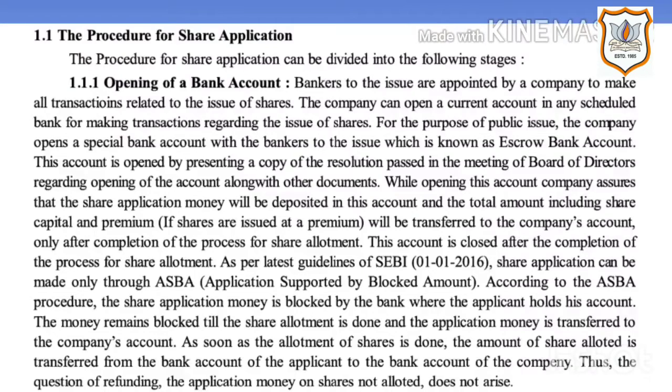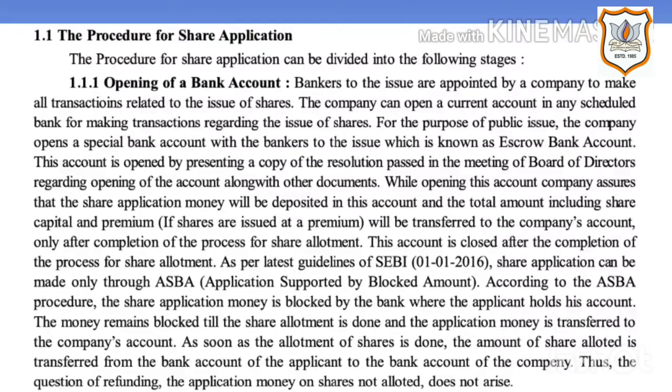Number 1, opening of a bank account. Bankers to the issue are appointed by a company to make all transactions related to the issue of shares. The company can open a current account in any scheduled bank for making transactions regarding the issue of shares. For the purpose of public issue, the company opens a special bank account with the bankers to the issue, which is known as escrow bank account. This account is closed after the completion of the process for share allotment.